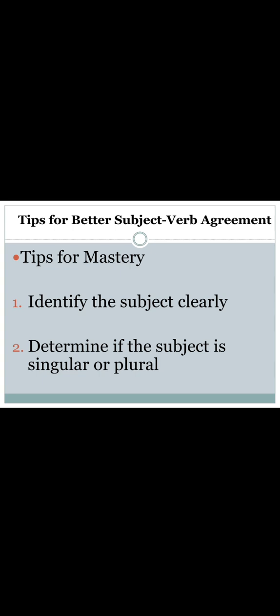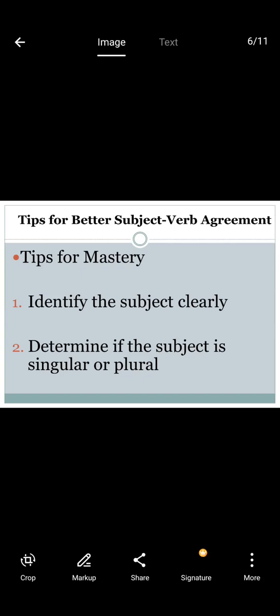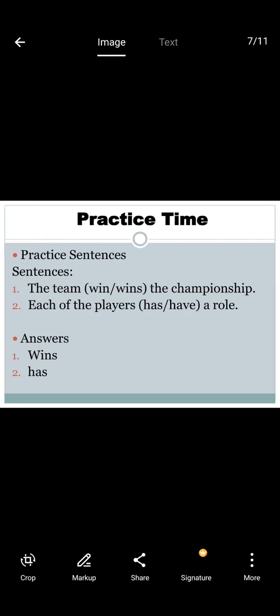The second most important thing is to clearly identify whether the given subject is singular or plural, for example, book or books. We must be very clear about these ideas to avoid the common mistakes.